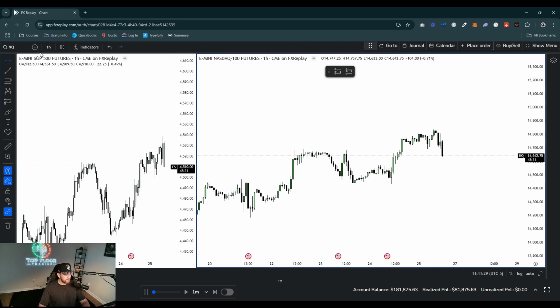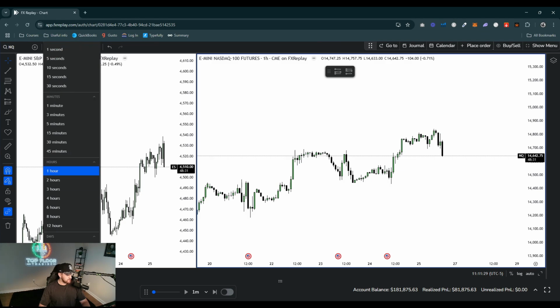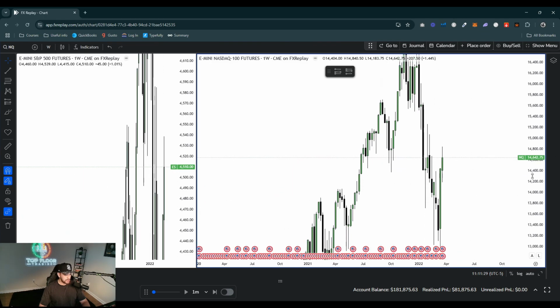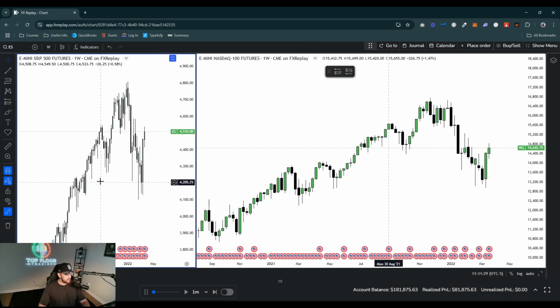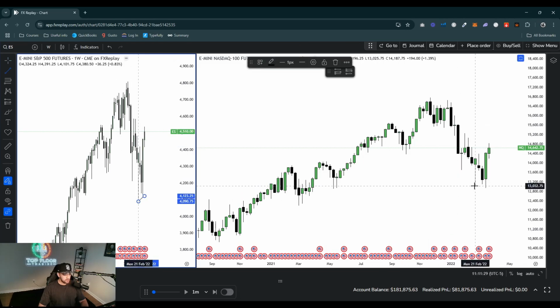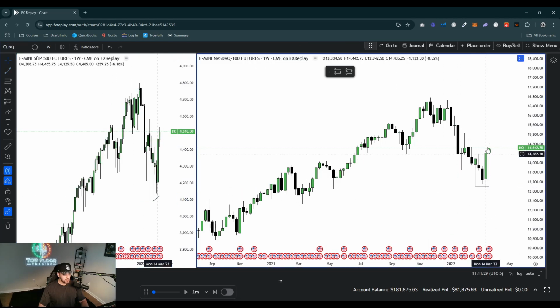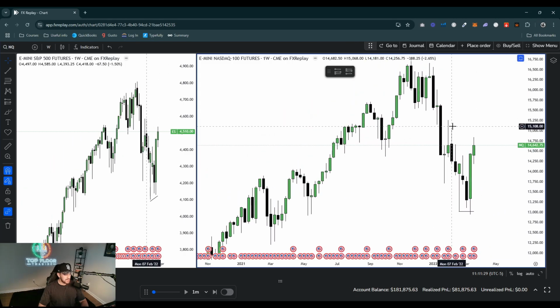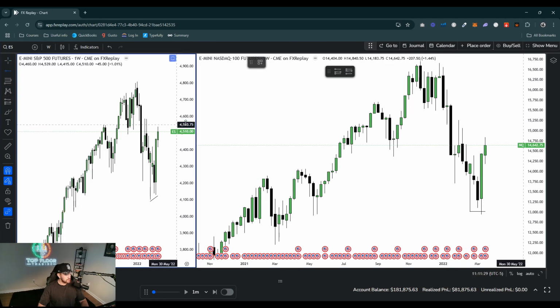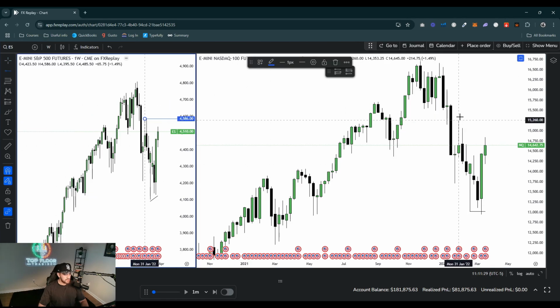First and foremost, I want to start on the higher time frames. Let's go to the weekly and see where we're at on this session. On the weekly time frame, we have come down and swept liquidity. We do have a bullish SMT here from last week right there. I'm identifying this turtle soup here. It looks like we're moving up, displacing towards these highs up here. So we have a nice buy side level here. Let's mark this out with the horizontal ray on ES and then the horizontal ray over here on NQ.